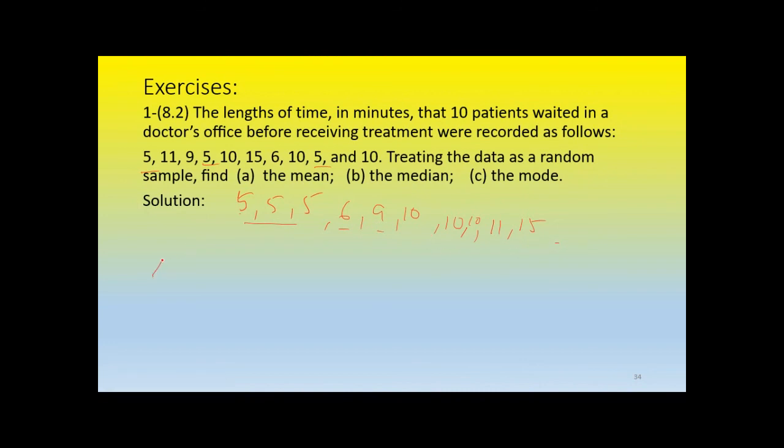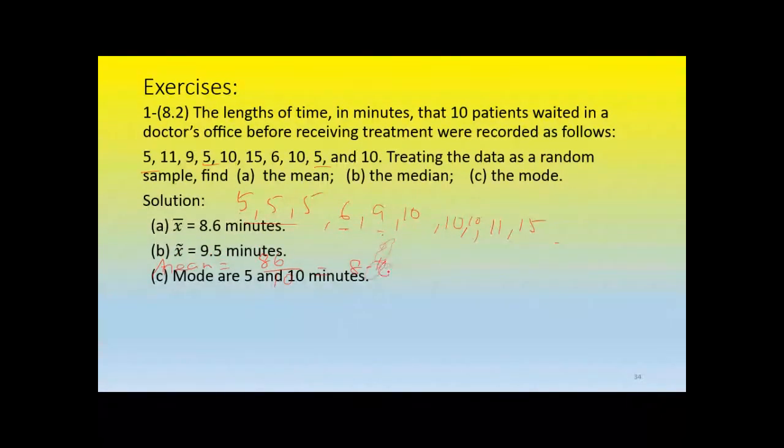What is the mean? The sum of all these values divided by 10. I'm writing the answer, you can check. The running sum goes 15, 21, 30, 30, 60, 71, 76, 86, and 86 divided by 10 is 8.6. So the answer is 8.6.